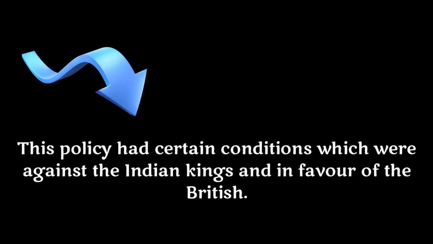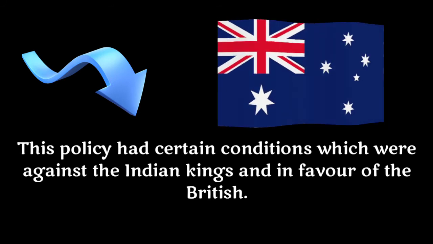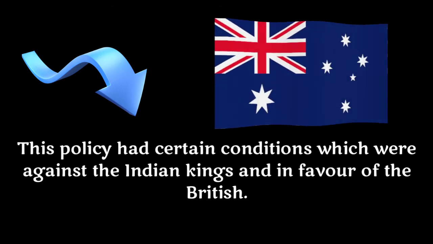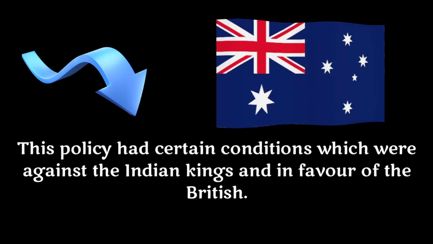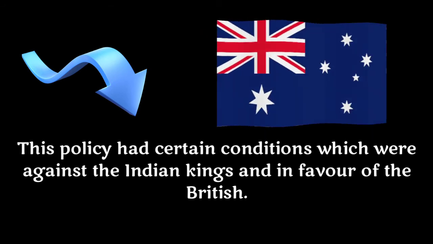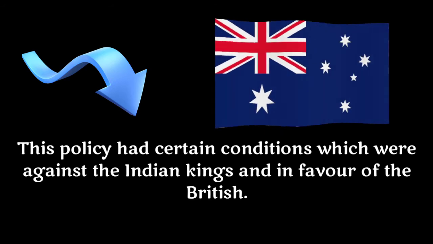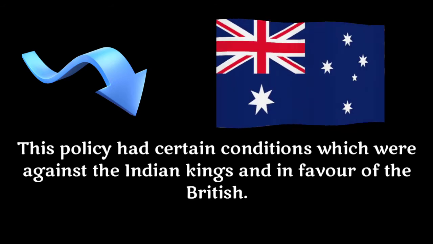Subsidiary alliance policy had certain conditions which were against the Indian kings and in favor of the British. So it is clear that all the conditions in subsidiary alliance were against the Indian kings and in favor of the British. The conditions of this policy helped the British to acquire Indian territories.